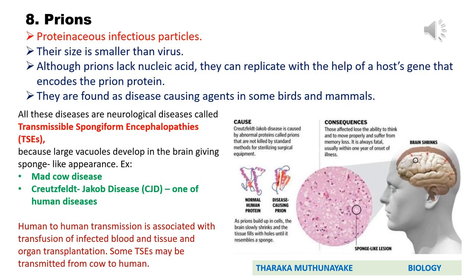Here you can observe that after having Creutzfeldt-Jakob disease, as we said earlier, the brain converts into a sponge-like structure. Then human-to-human transmission is associated with transfusion of infected blood and tissues or organ transplantation. Some TSEs may be transmitted from cow to human as well.